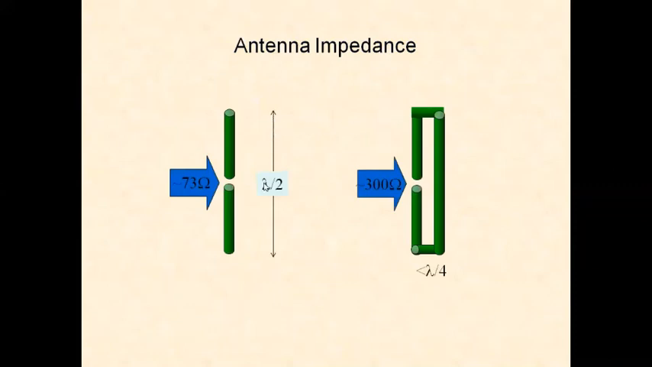This is a lambda by 2 antenna. Its radiation resistance is 73 ohms. Antenna impedance is 73 ohms. And the antenna is folded like this. When it is folded, it becomes 300 ohms, 4 times 73. More impedance. This impedance is a near perfect match to the space impedance, thereby maximum power can be delivered to the space.